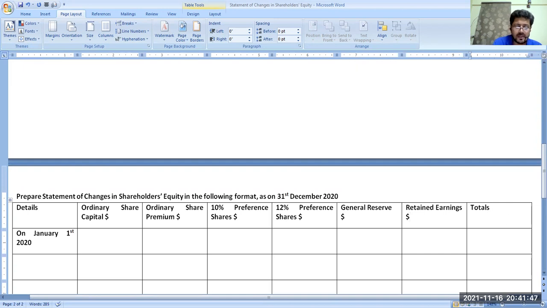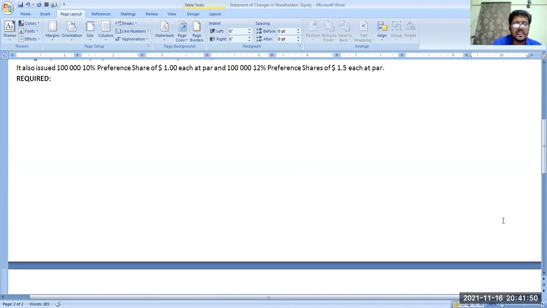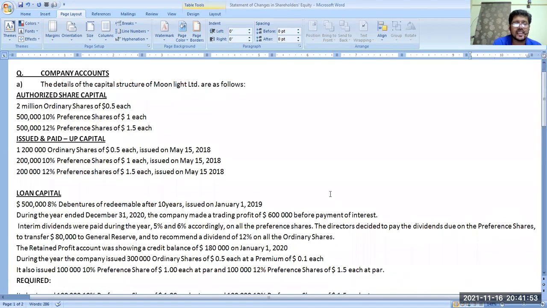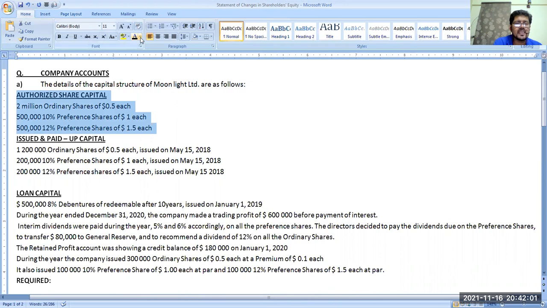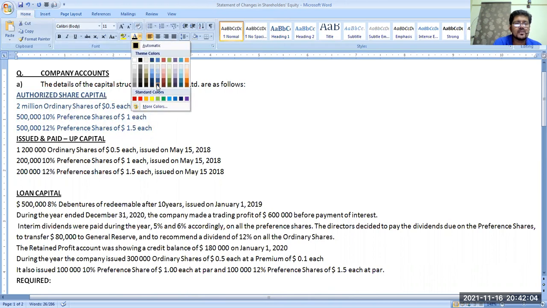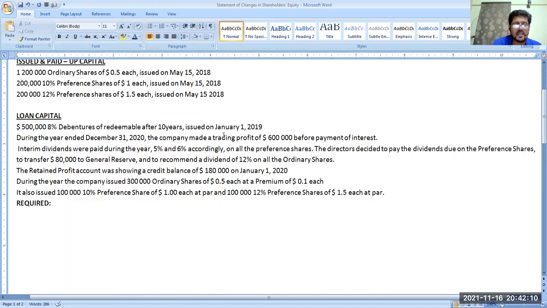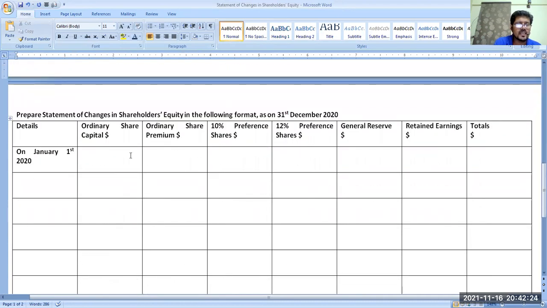Now, the first and most important thing is the total available on first January. Ordinary share capital is issued and paid up. Don't take authorized capital. Authorized share capital is just information given to you on how much share capital is allowed to the company by the state. So authorized capital has nothing to do with it. We have to start with issued and paid up capital: 1,200,000 shares of $0.5 each. So 1,200,000 multiplied by 0.5 is $600,000, your ordinary share capital on 1st January 2020.